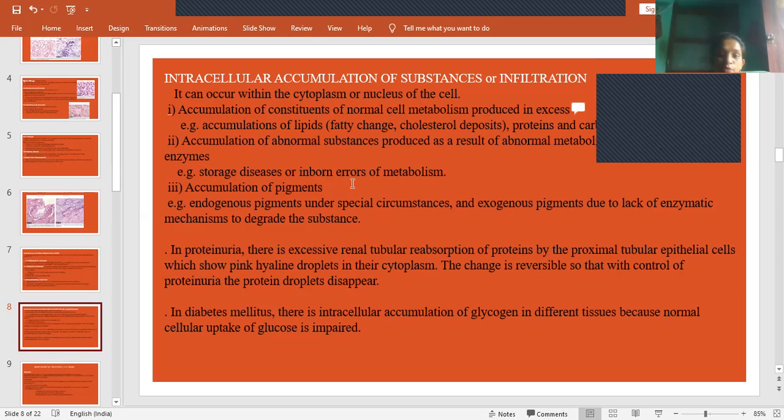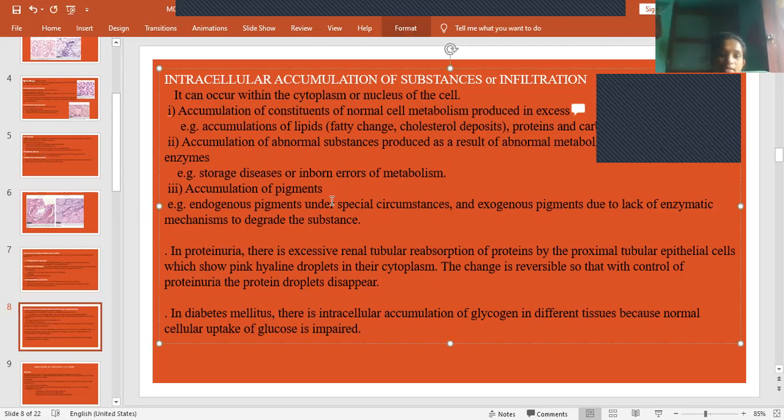Example: storage disease or inborn errors of metabolism. And next, accumulation of pigments. We have endogenous pigments under special circumstances, and exogenous pigments, due to lack of enzymatic mechanism to degrade the substance. Instead of being metabolized and then excreted, they get directly accumulated in the cells.